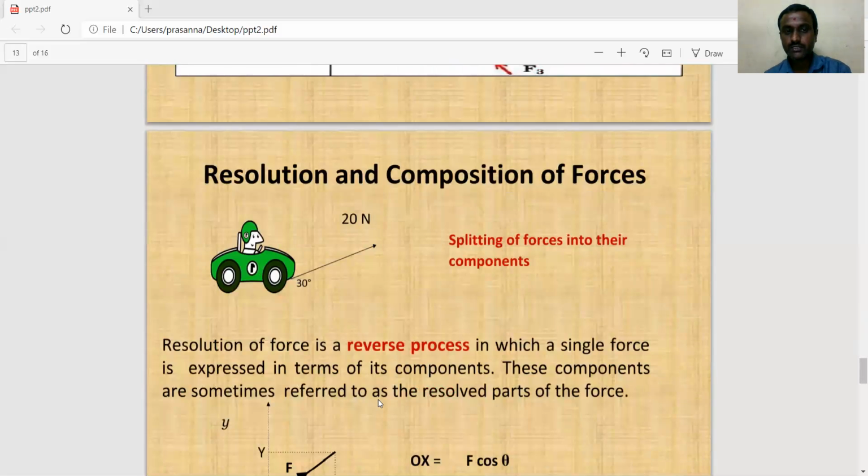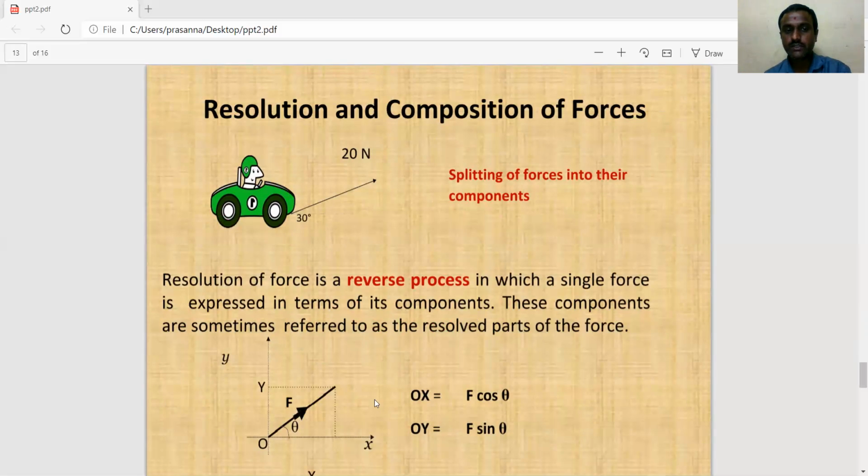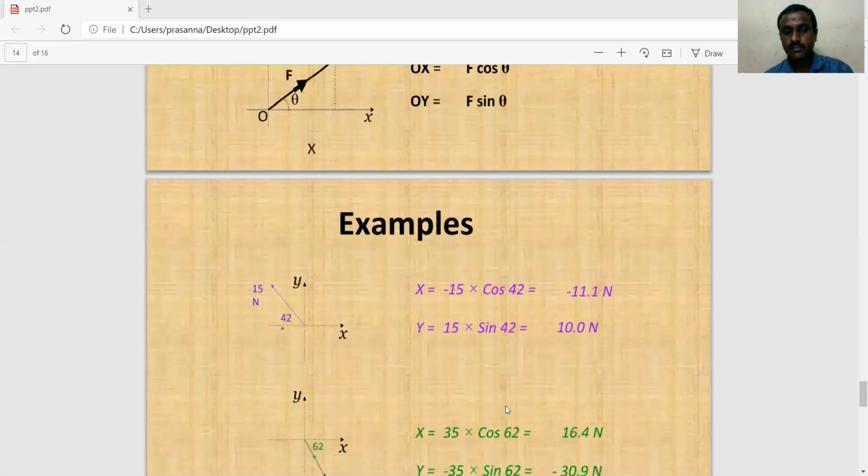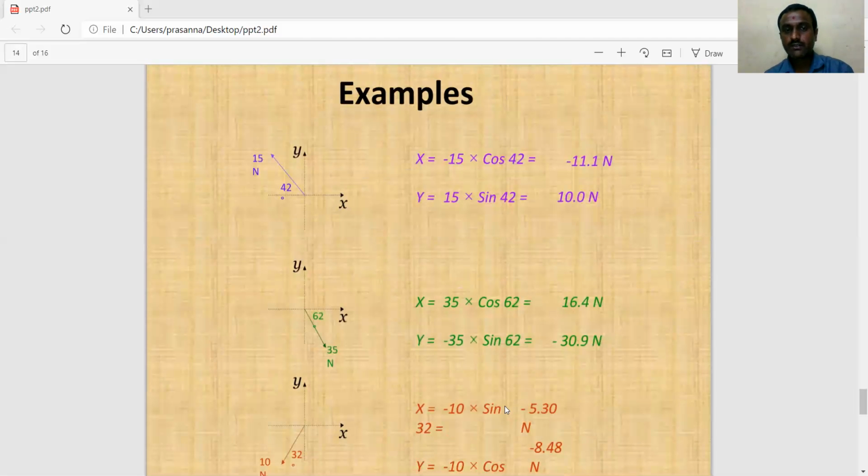Now, resolution and composition of forces. Resolution of a force is a reverse process in which a single force can be expressed in terms of components. These components are sometimes referred to as the resolved parts of the force. So this is the x-axis and y-axis with reference to the force components along x and y. Then Fx is equal to F cos theta, and Fy is equal to F sin theta.